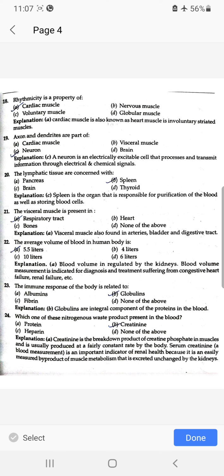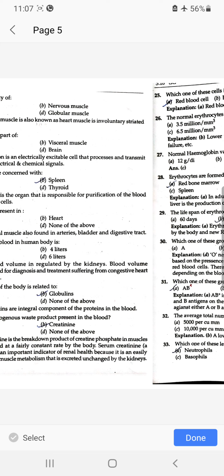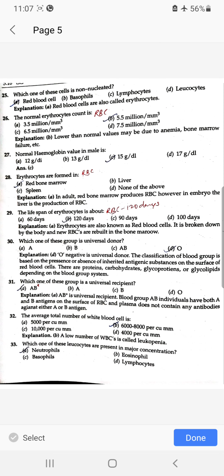The average volume of blood in the human body is 5.5 liters. The immune response of the body is related to globulins. Which one of these nitrogenous waste products present in the blood? Creatinine. Which one of these cells is non-nucleated? Red blood cells. The normal erythrocyte count is 5.5 million. Normal hemoglobin value in male is 15.